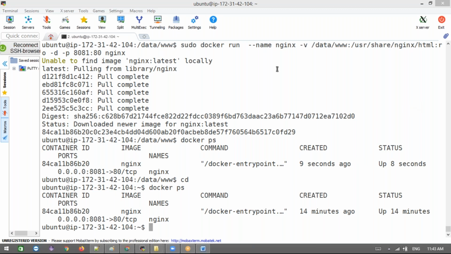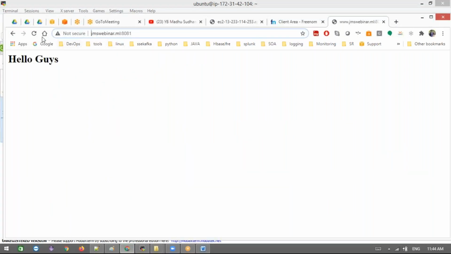Okay, fine. Clear, right? We are accessing our Docker application through our host machine. There is no other application running on the 8081 port in this Linux server. Only this Docker application is running. Even if you see, this is the application running on this port. Clear, right? Then I'll show one more example.